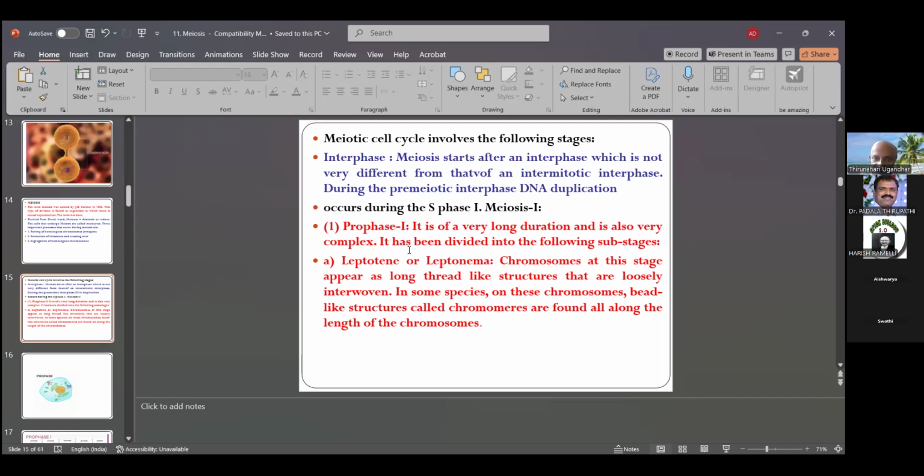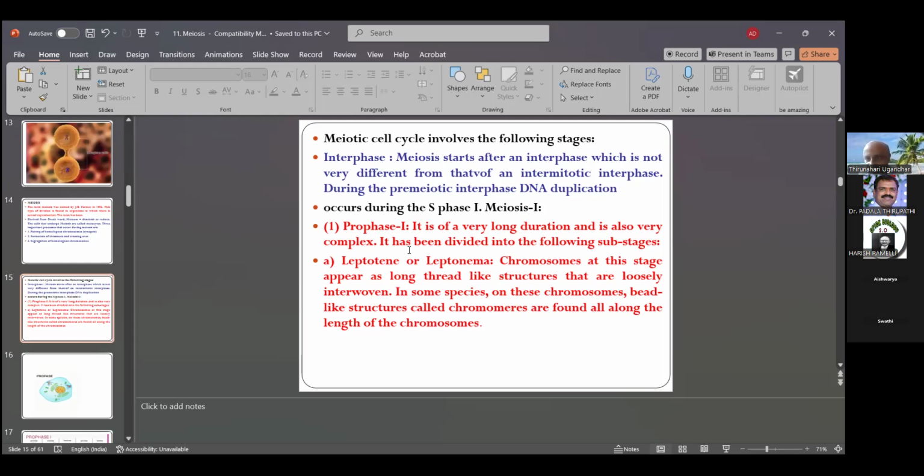Then the interphase has the S phase, or synthetic phase, and meiosis 1. Two stages are there in the interphase: the first interphase and the first meiotic division, which we can classify as S phase and meiosis 1. Meiosis 1 is followed by meiosis 2. Interphase, the S phase, is ready for the synthesis of DNA molecules. Then meiosis 1 commonly has prophase, metaphase, anaphase, telophase.